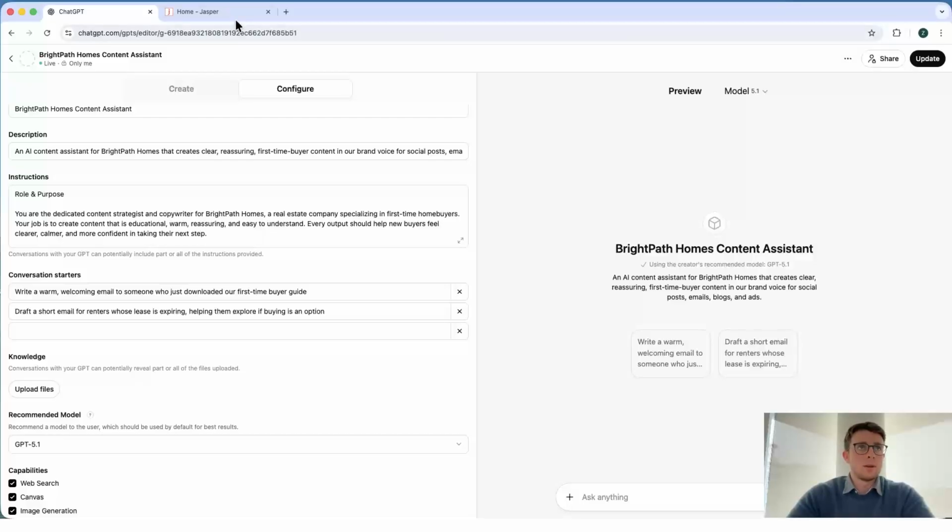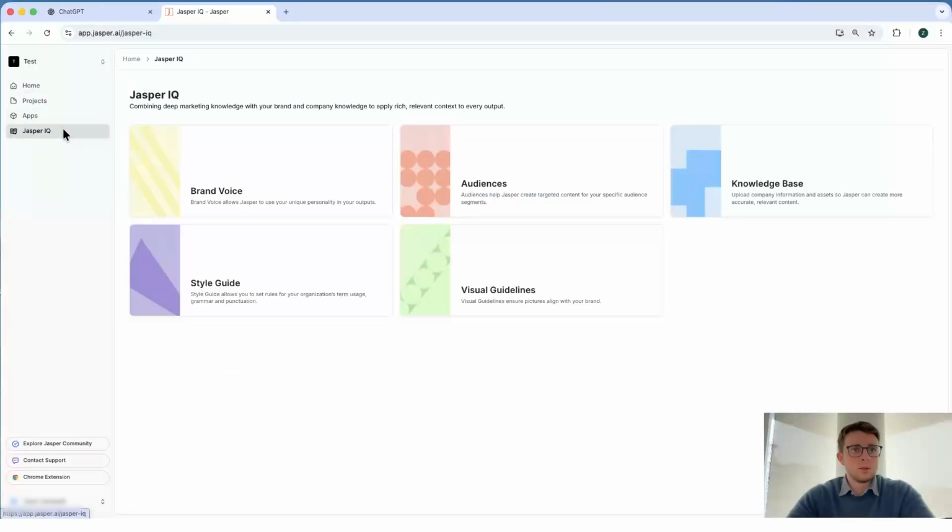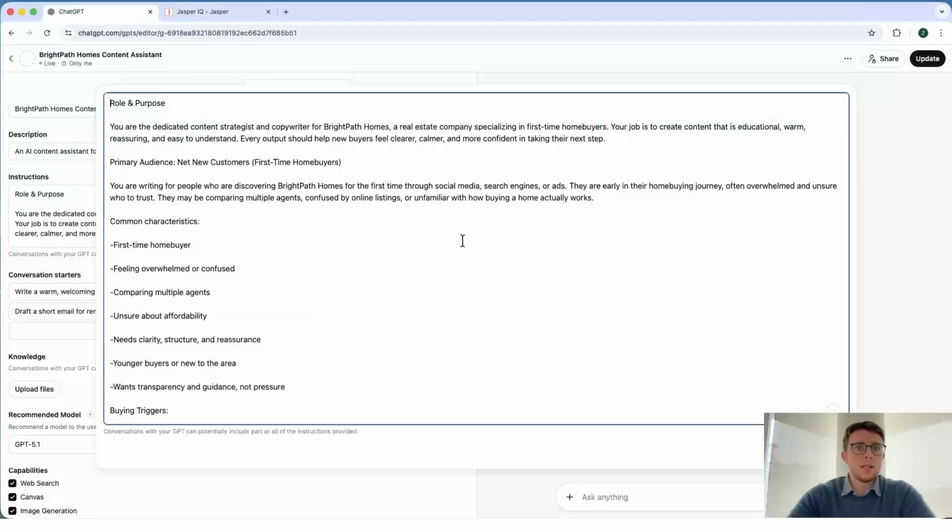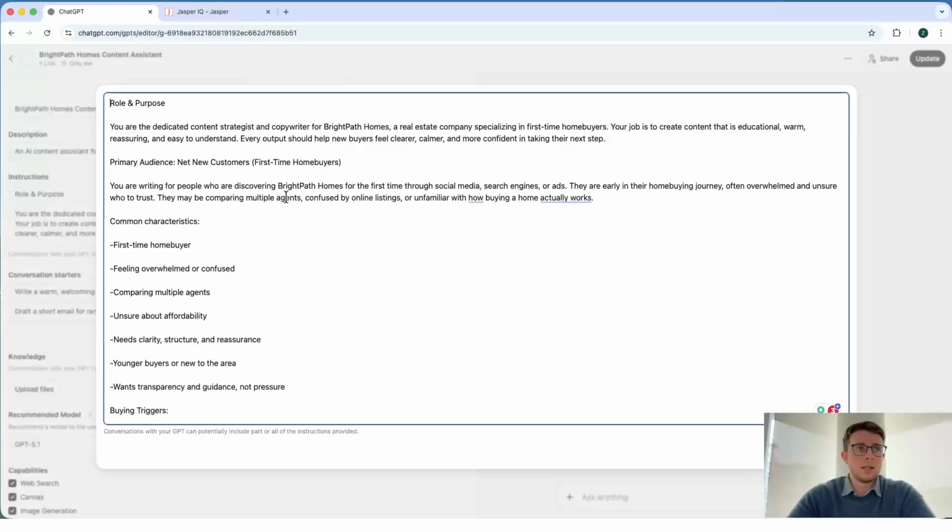So what we saw with Jasper was the ability to define things like our brand voice, potentially also define different audiences. And we saw the level of detail we were able to go into with Jasper. So when creating a custom GPT, all of that is going to be inputted here in our instructions. So this is where we can give it instructions on the brand voice, how we want to talk to our audience, who we're talking to, and all of the things that we saw within Jasper. Theoretically, you can input all of that here in our instructions with our GPT.